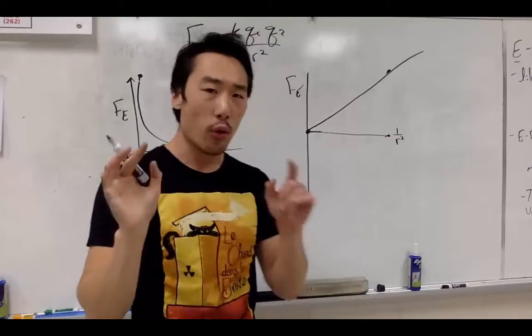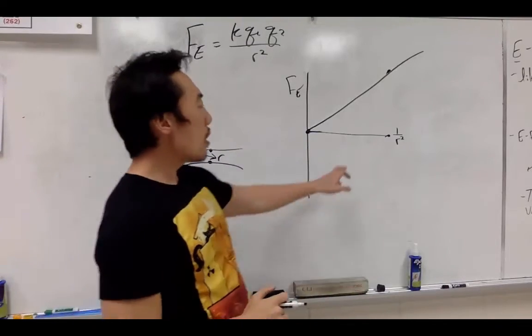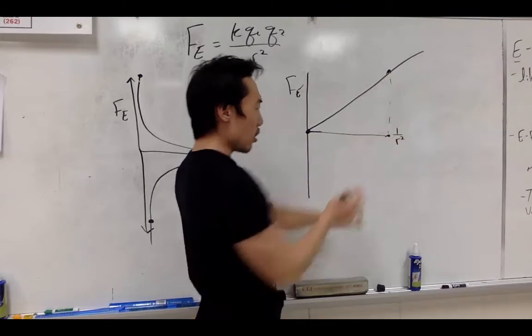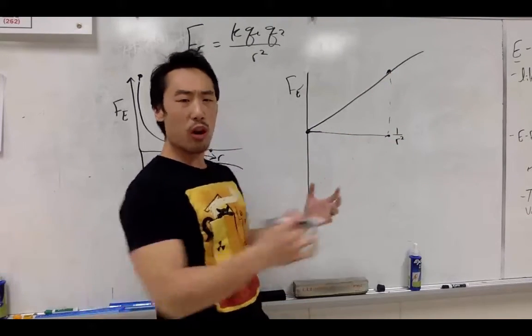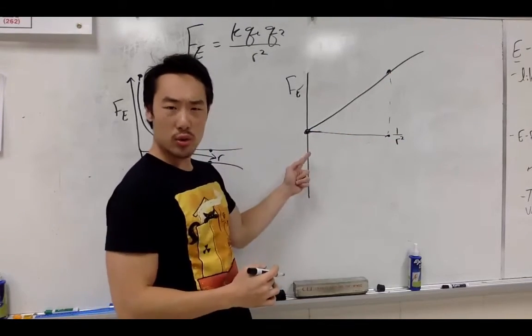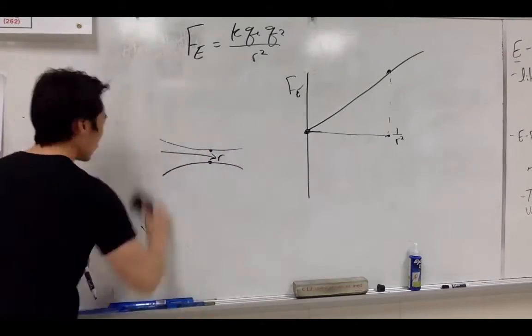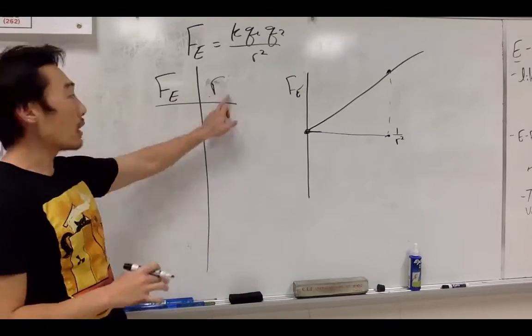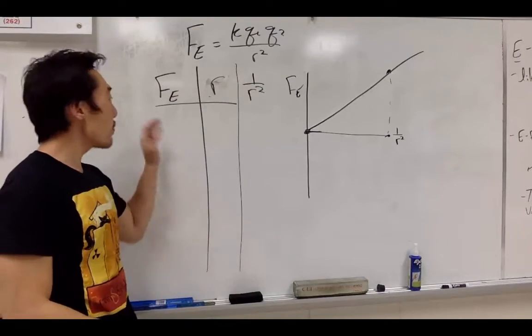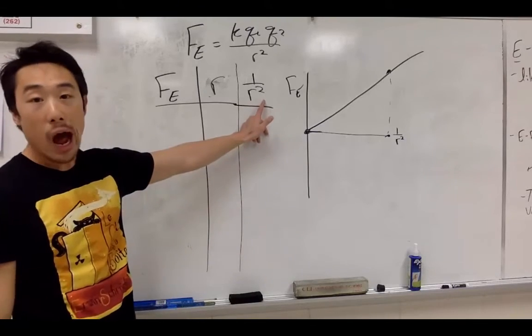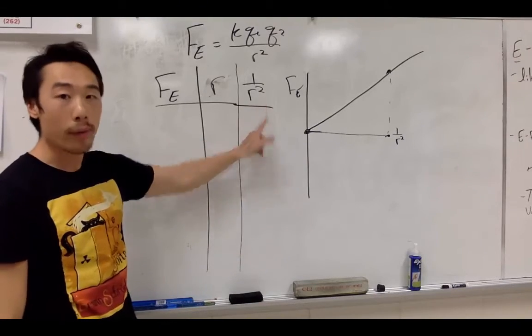Now, you might be thinking to yourself, hold on, that didn't make any sense to me. How come when they were super close, your data point is all the way out there, but when they're super far, the data point is right there closer to the zero? That doesn't make any sense, Mr. Lee. Now, in order to explain this, let's come up with a chart. Okay, so here is my force of attraction / repulsion, the radius between them, and the 1 over radius squared chart.